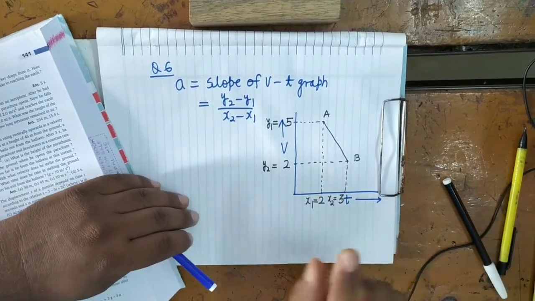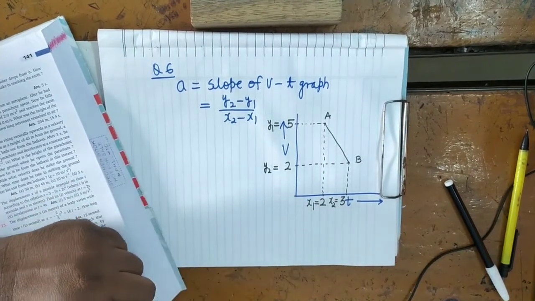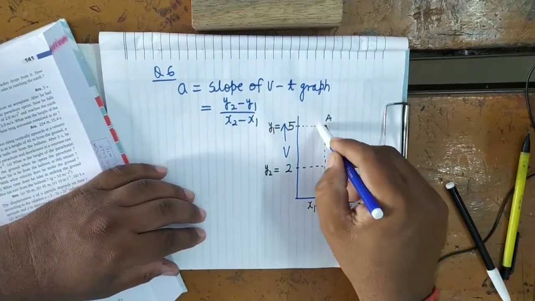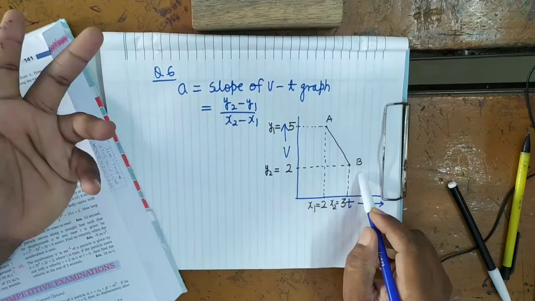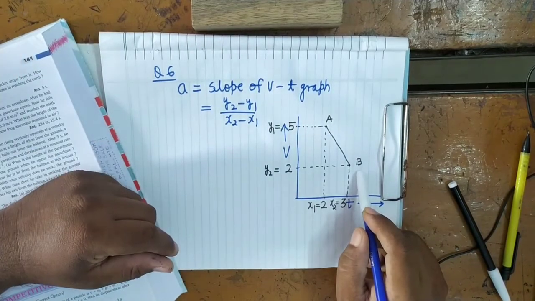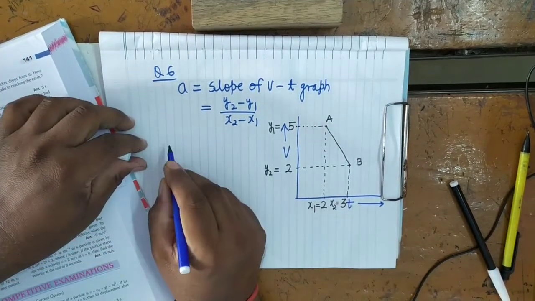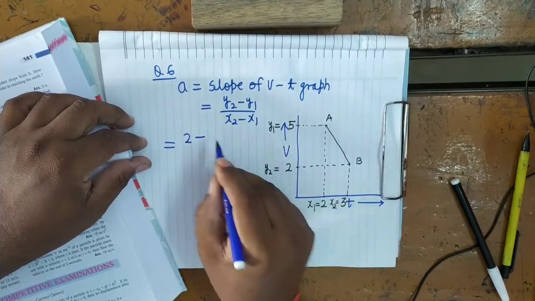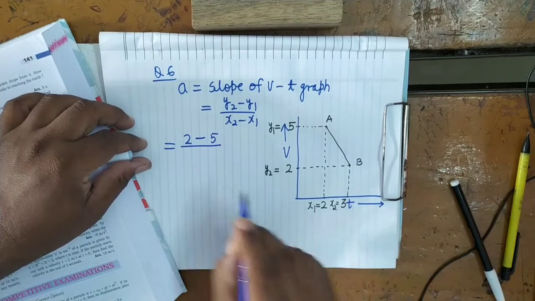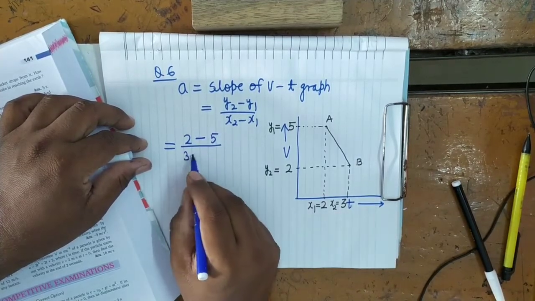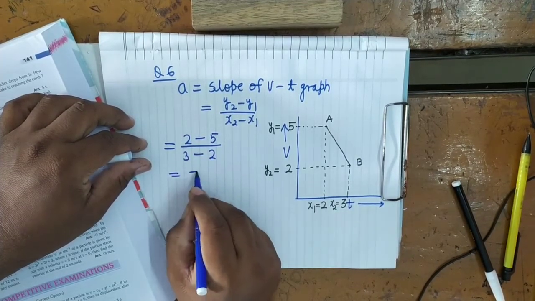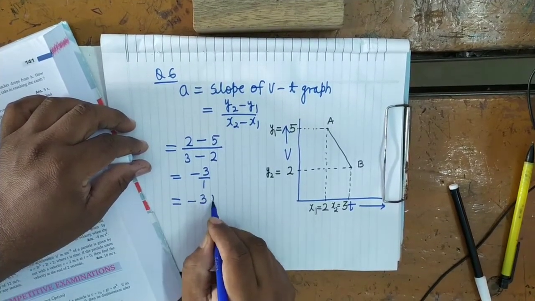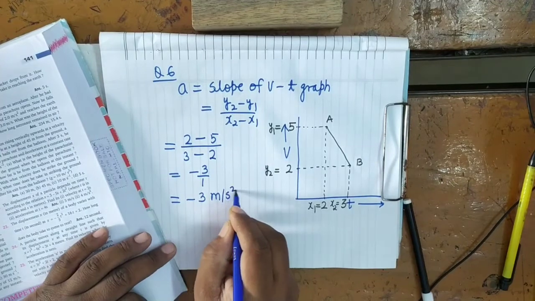Now will its acceleration be positive or negative? It will be negative. Why? I have already told you: if the graph is sloping down, then the acceleration will be negative. So y2, that is 2, minus y1, that is 5, upon x2, that is 3, minus 2. That is minus 3 upon 1, that is minus 3 meter per second square.